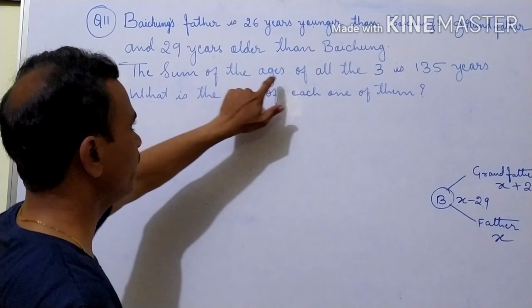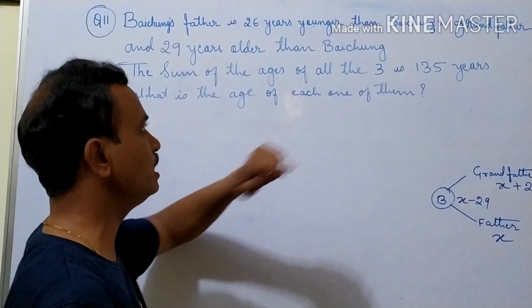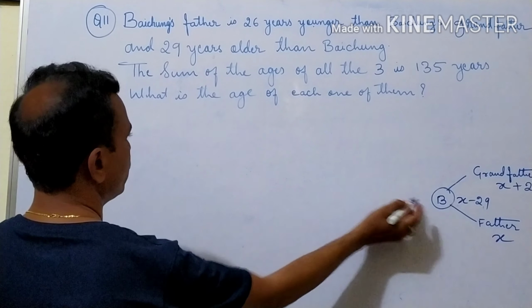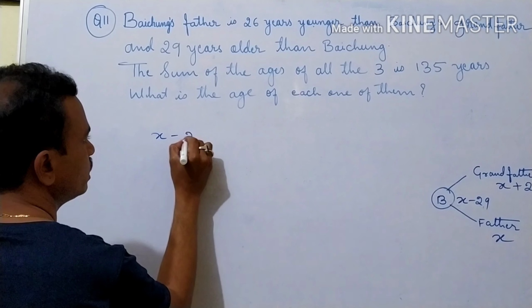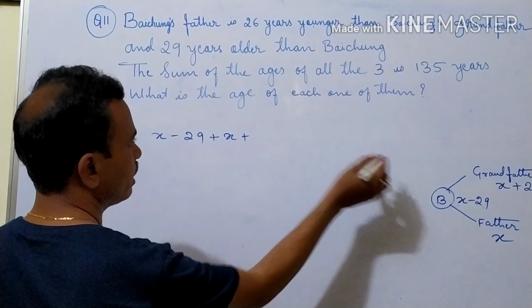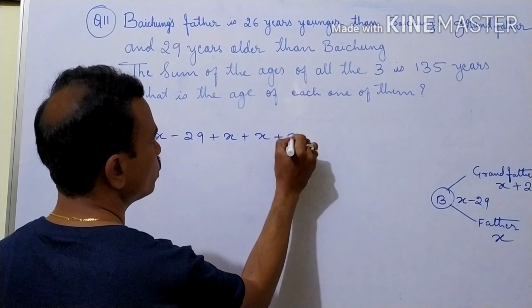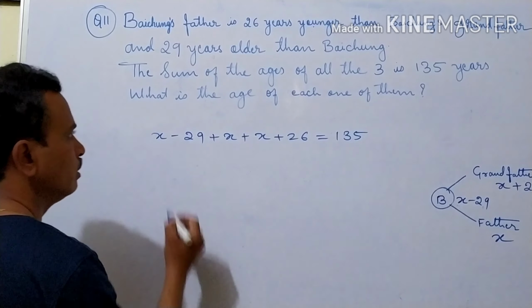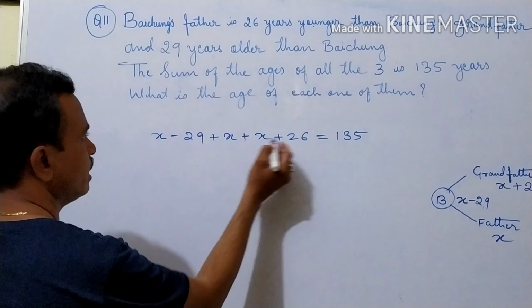Then what we should do here? The sum of the ages of all the three is 135. So here Baichung age is X minus 29. Then his father age is X. Then grandfather age is X plus 26 is equal to 135. Then here X, 3X.